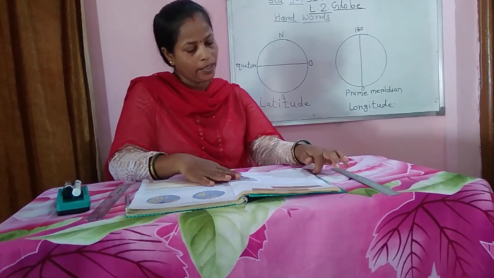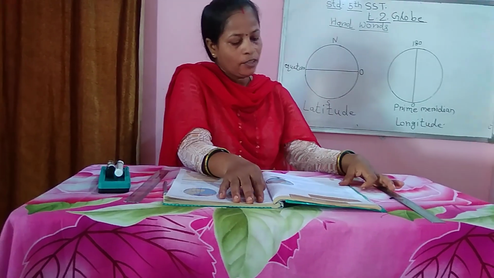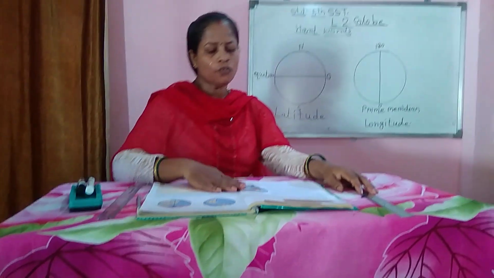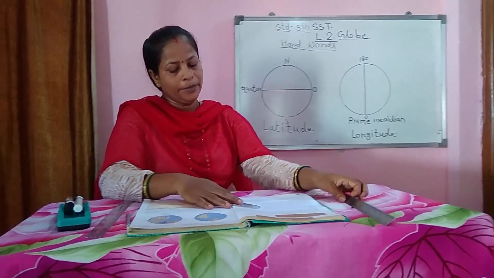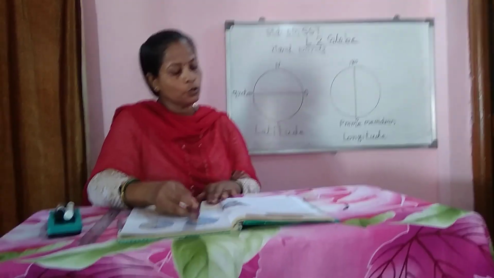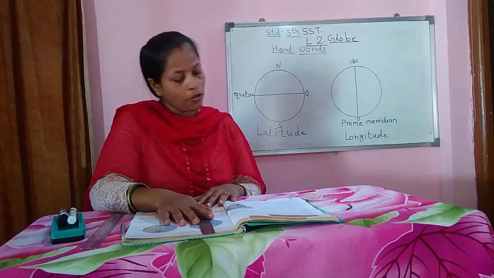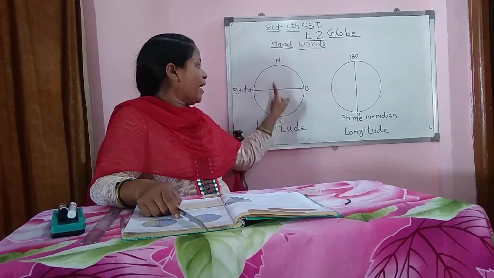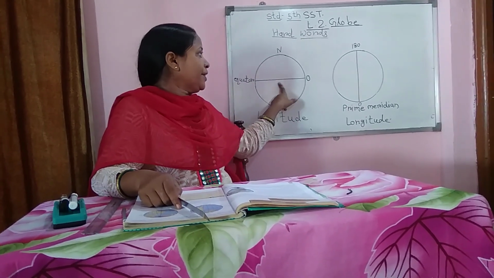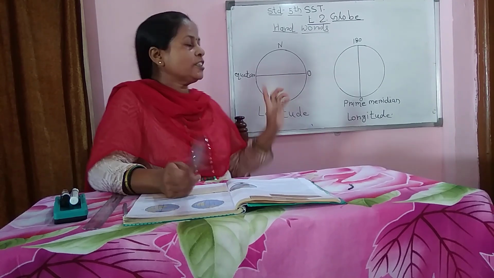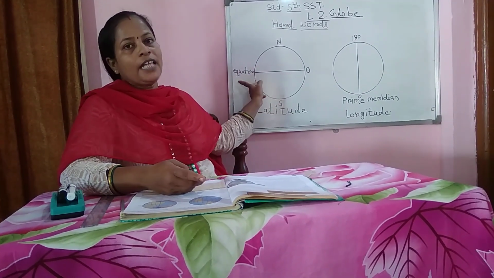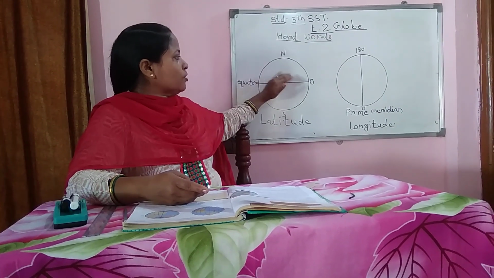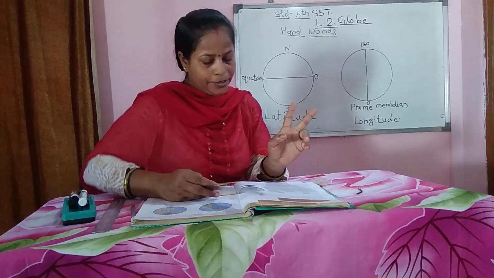So now we will continue. An imaginary line called the equator, like this, runs horizontally exactly at the middle, dividing the earth into two equal halves or hemispheres. Hemispheres means golardha. This is the hemisphere, and this hemisphere is divided into two same parts with the help of the equator. That line is called the equator, that divides the earth or globe into two same parts.